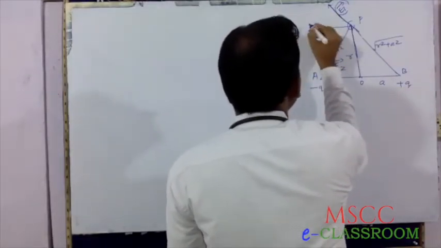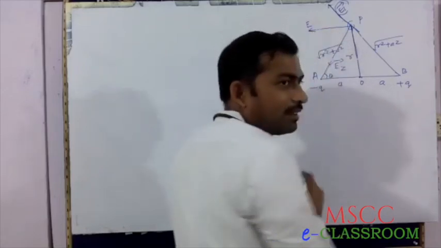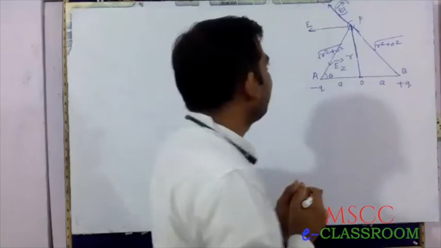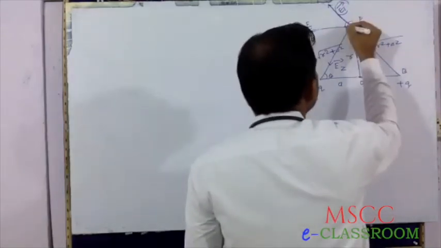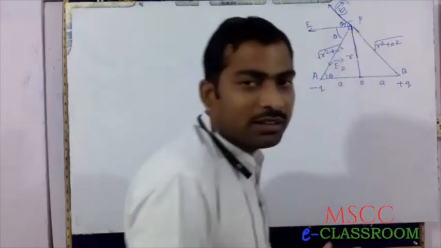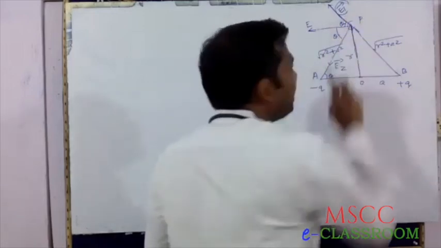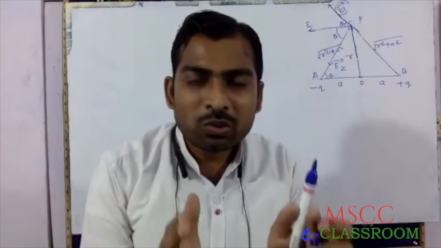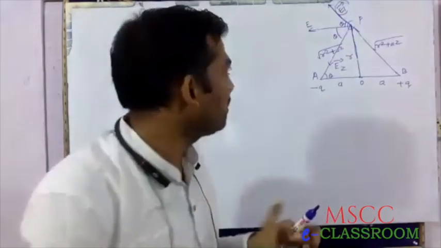The resultant vector, suppose this is E. Then this angle is theta, and this is also theta. Here E1 vector is decomposed or split into two rectangular components. How?